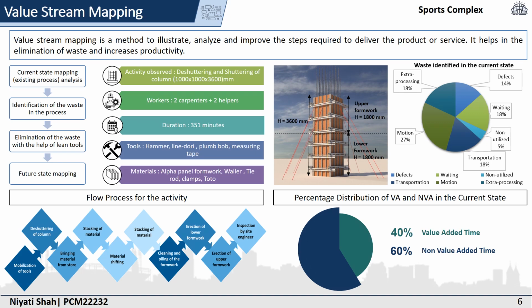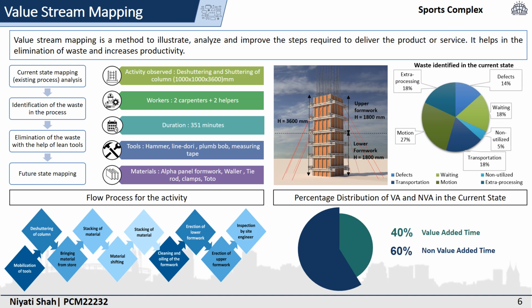Value stream mapping. Value stream mapping is a method to illustrate, analyze, and improve the steps required to deliver a product or service. The steps include value added as well as non-value added steps. Value added steps are those which add value to the end product or service, and non-value added steps do not add value to the product or service, but cause delays. So this VSM tool helps in elimination of waste and increasing productivity.